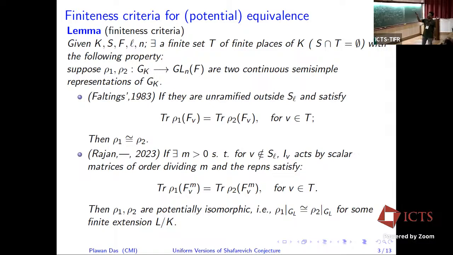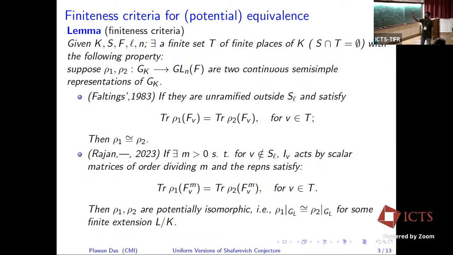If there exists the M, that M actually depends only on the prime L, the residue characteristic L, and the dimension N. There is an M like that. And here I am not using that inertia acts by order dividing M. I should not assume that representations are unramified. I am not even assuming the representations are finitely ramified. Even for infinitely ramified representations we can use this.